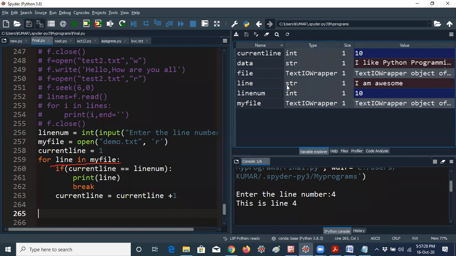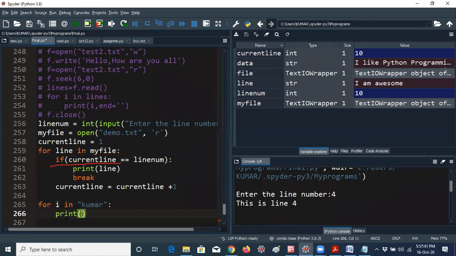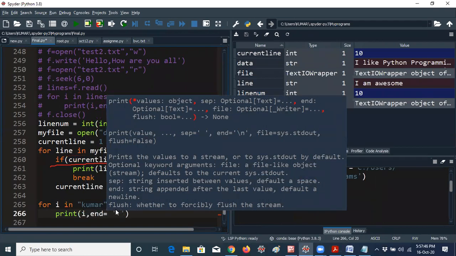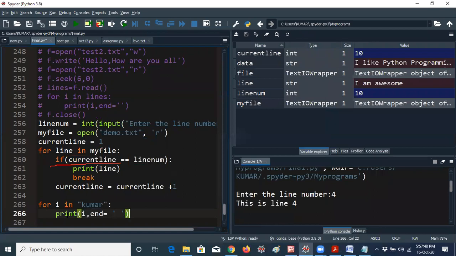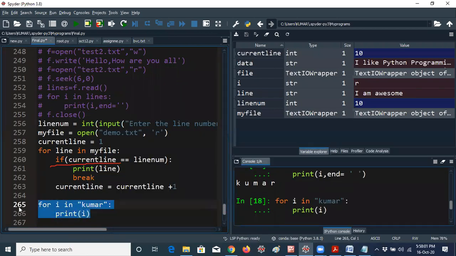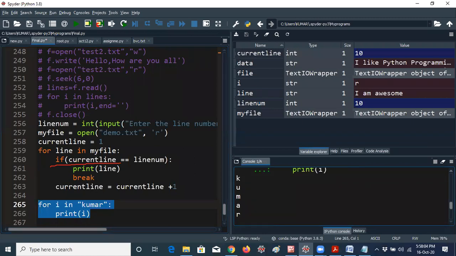See guys, I am opening here. Before going to that, I would like to give one thing: for i in Kumar, print of i, comma end equal to, just a single space. You know that a for loop also works with strings. If I give like this, it will print K space U space M space A space R. If I'm not giving end equal to, the i will be iterated for each and every character.